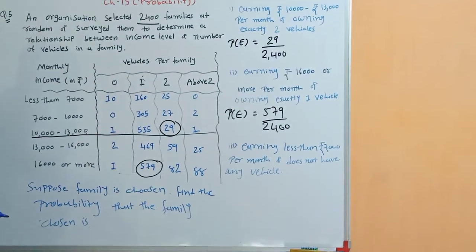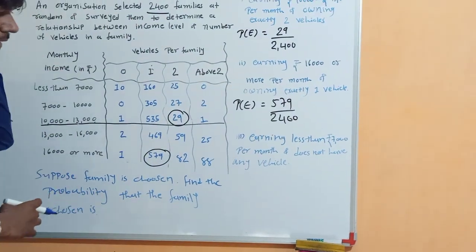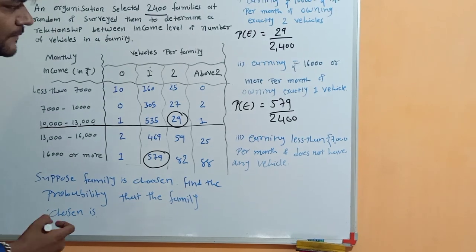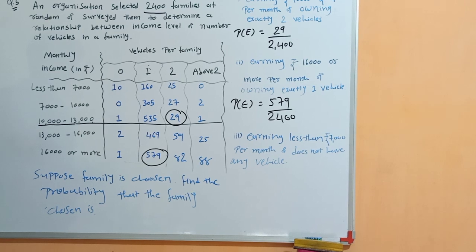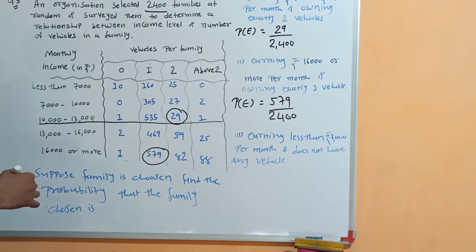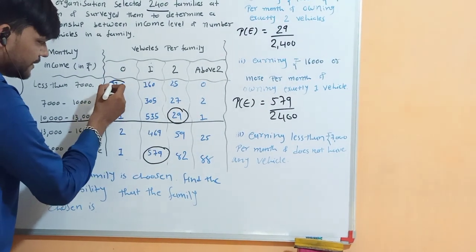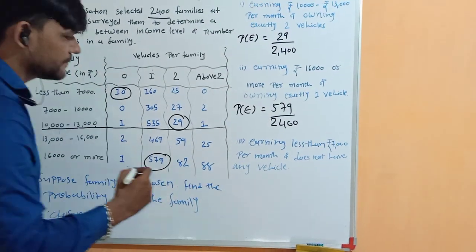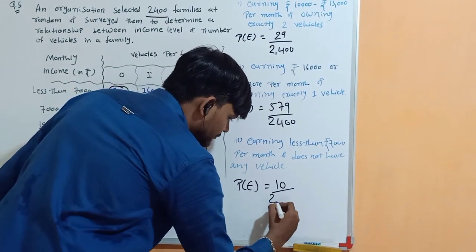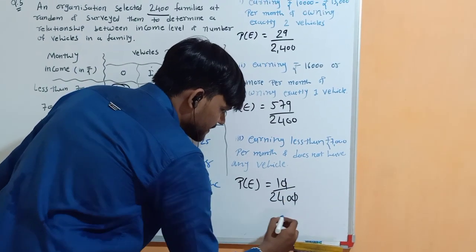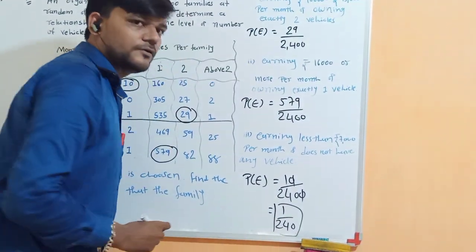And the third event is the family earning less than 7,000 per month and not having any vehicle. That means the number of vehicles is 0 and the monthly income is less than 7,000 per month. So that gives the number of families as 10. So P of E is 10 upon 2,400, the zeros cancel out, so the answer is 1 upon 200. Okay students.